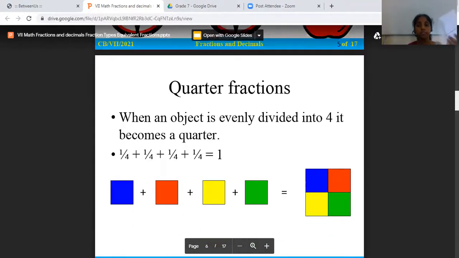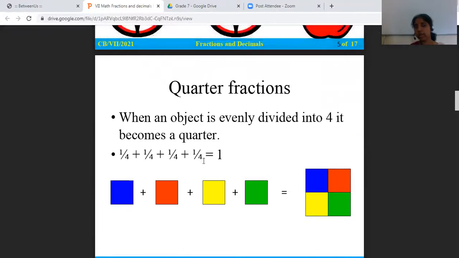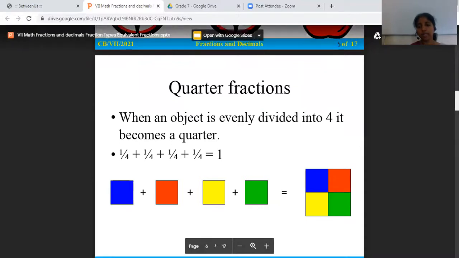See what happened here. What I have done is shown over here. They have colored it differently. I can write it here: 1, 2, 3, 4, different. So there are four parts here, and equal parts they are. So that is 1 by 4. Quarter is defined as 1 by 4. Half is defined as 1 by 2, in numerical form.